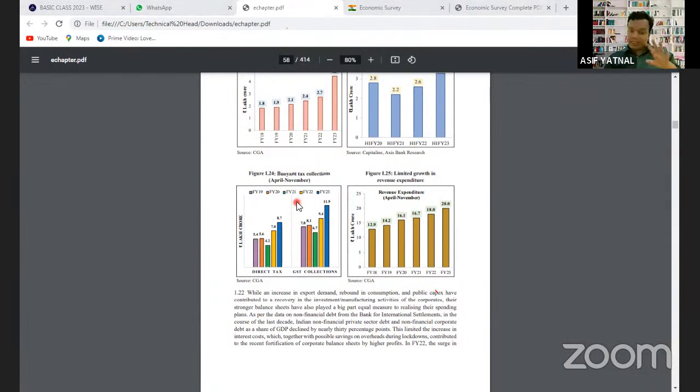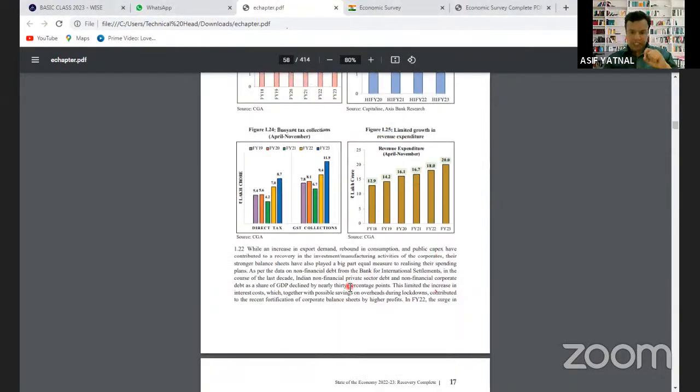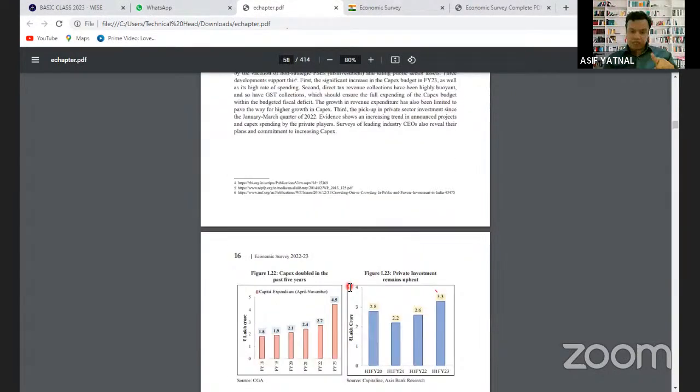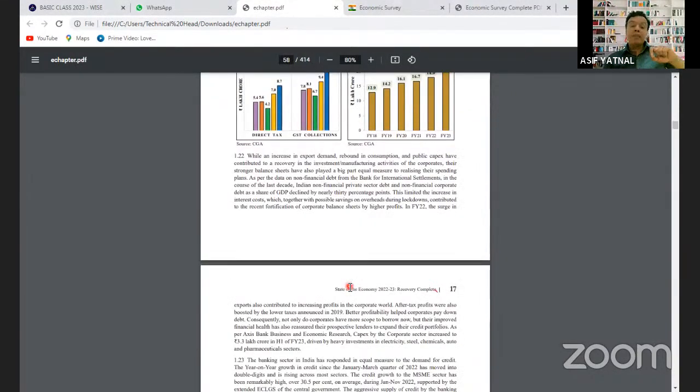So tax collection में क्या trend है? That's what you can see here. Second is, what is the revenue expenditure? So limited growth in revenue expenditure. See, revenue expenditure में बहुत ज़्यादा expenditure नहीं हुआ. Revenue expenditure मतलब expenditure on salaries, expenditure on subsidies, etc. There is growth, but there is a limited growth. ठीक है? Capital expenditure increased while the revenue expenditure limitedly increased.